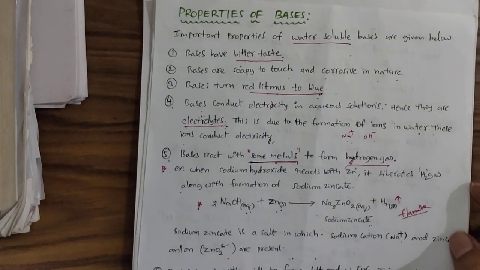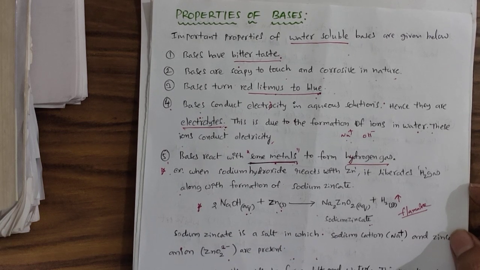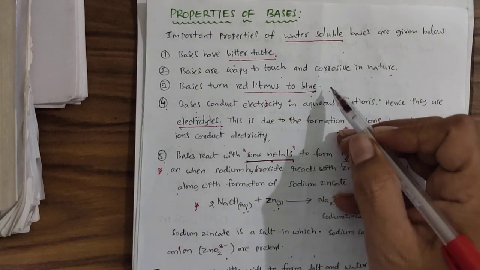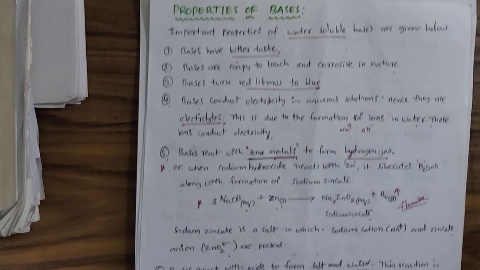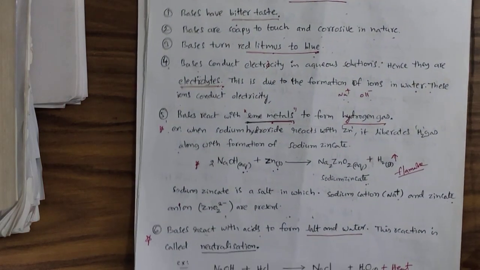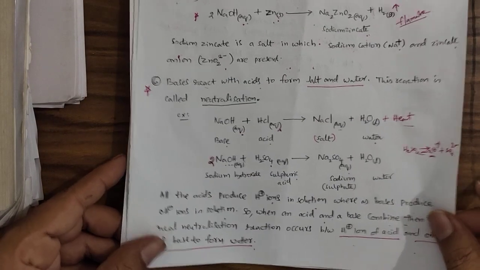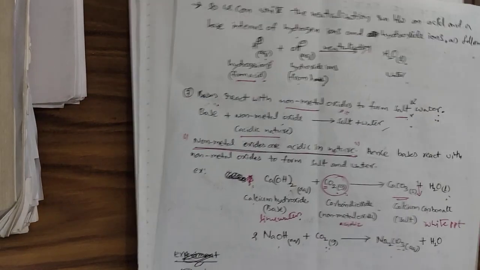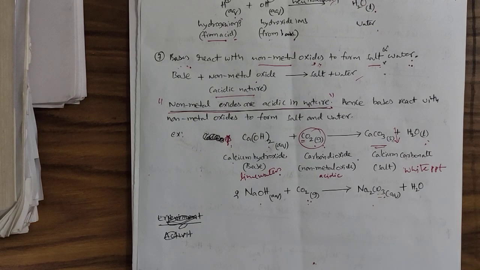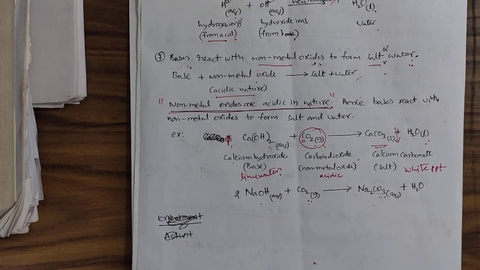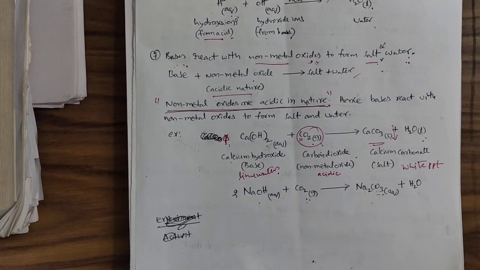Then properties of bases. They are bitter to taste, soapy to touch, turn red litmus to blue. Remember this test for acids, blue litmus to red. They are electrolytes, passage of electricity takes place. They liberate hydrogen gas with specific metals, and they undergo neutralization with acids, and they can react with non-metallic oxides, since non-metallic oxides are acidic, and they are going to produce salt and water.